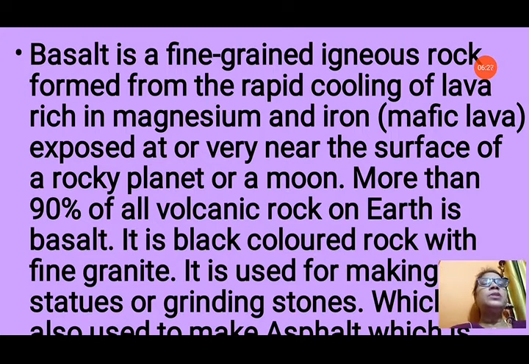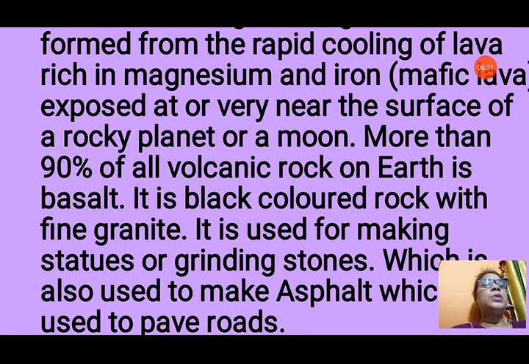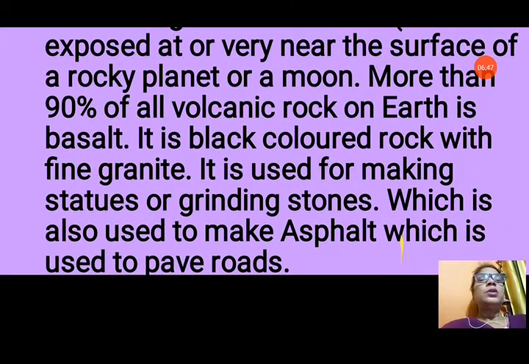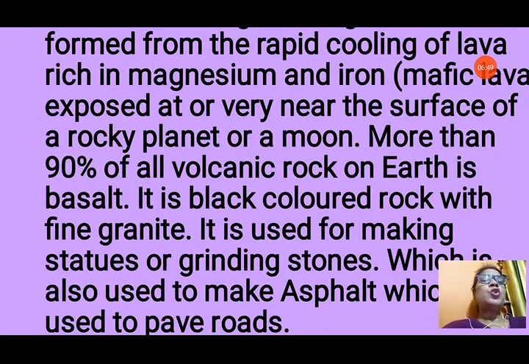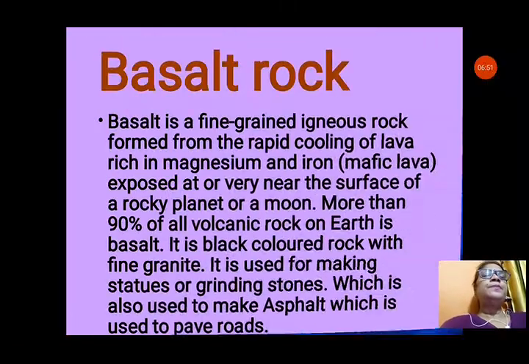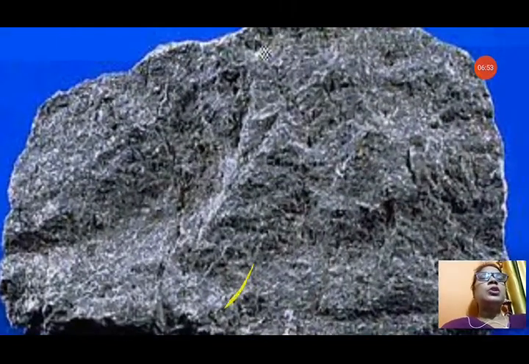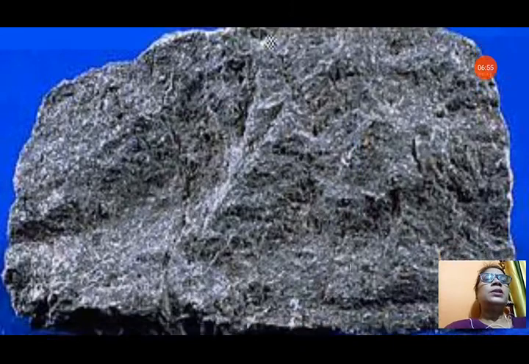More than 90% of all volcanic rock, that means igneous rock, on earth is basalt. It is a black colored rock with fine grains. It is used for making statues and grinding stones, and it is also used to make asphalt, which is used to pave roads. For paving roads also these rocks are used. You can see the picture of this basalt rock very nicely. It is enlarged.